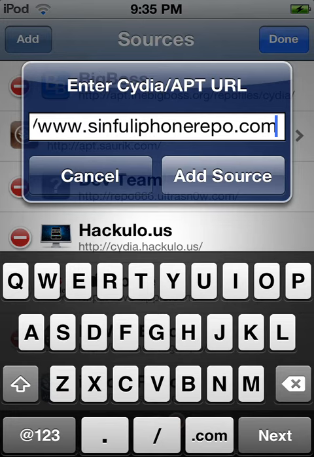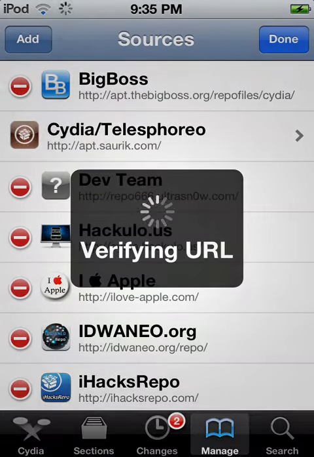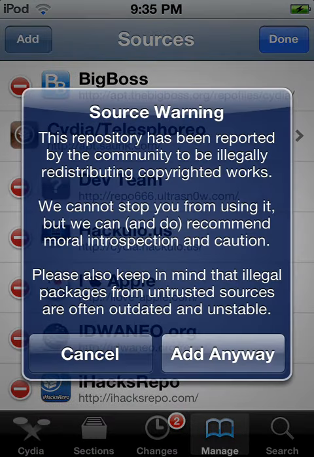Cydia URL, www.synfuliphone.repo.com. Now click Add Source. You'll have to click Add anyway. I'll click Cancel because I already have it.